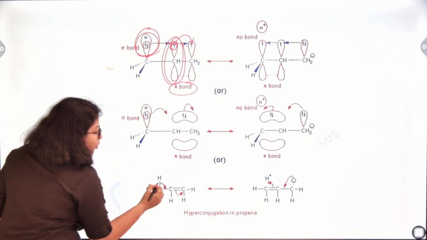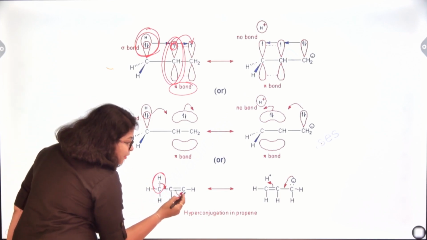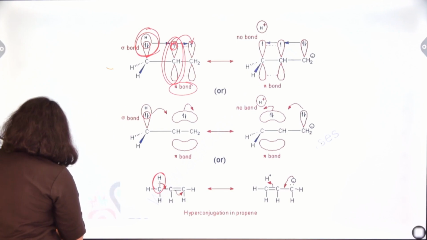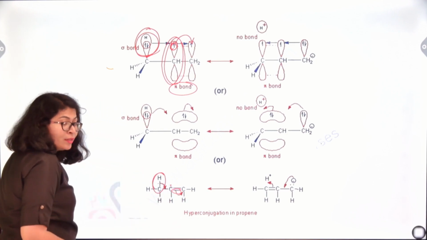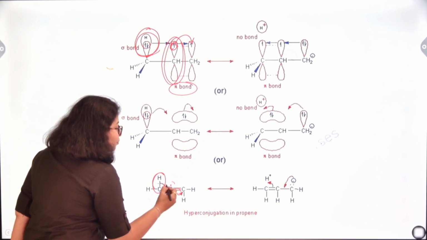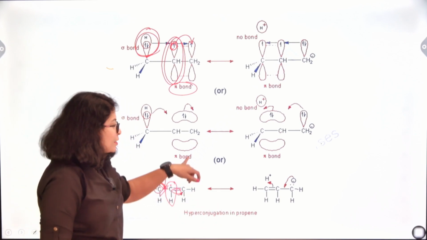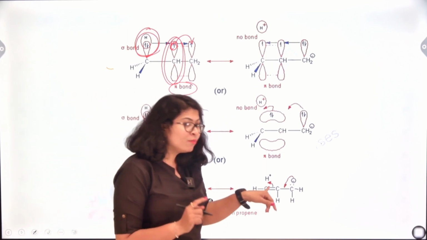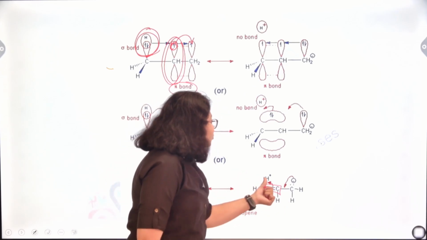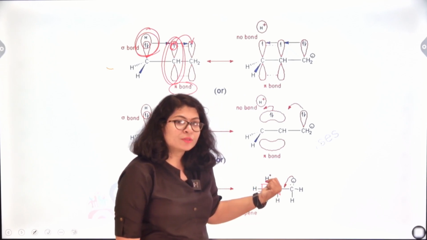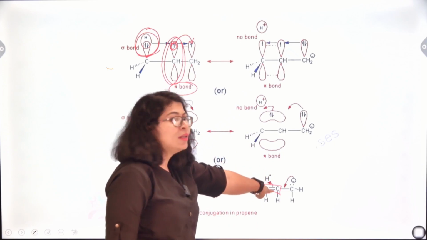What happens? This sigma bond is breaking when the pi bond between these two carbon atoms is being broken down, as a result of which there is a vacant orbital in the second carbon. In order to balance this, the carbon-hydrogen bond breaks itself, as a result of which there is development of a pi bond between these two carbon atoms, and what we observe is there is no bond between this carbon and hydrogen.